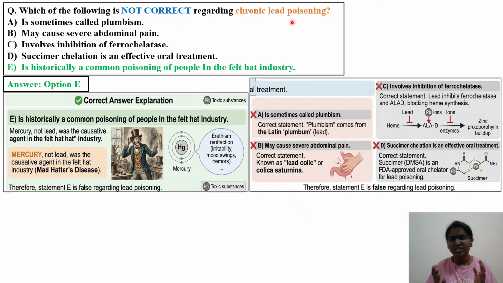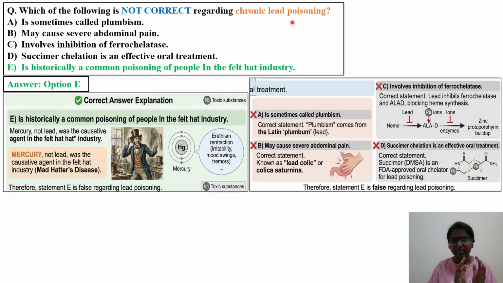Whenever we are discussing metal poisoning, you have major toxic metals and minor toxic metals. The metal toxicology chapter is there. I've already covered a few metals on my channel, and I'll give the link in the description. You can go through them.